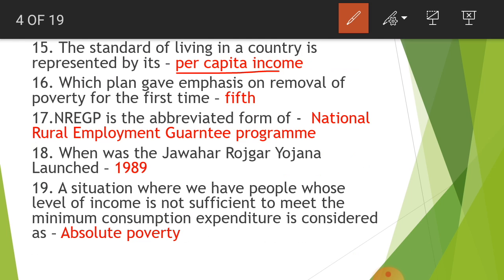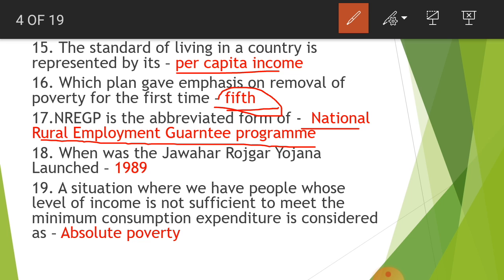Which plan gave emphasis on the removal of poverty for the first time? So it is both fourth and fifth. Most probably it was mostly emphasized in the fifth five-year plan. NREGP is the abbreviated form of National Rural Employment Guarantee Program.